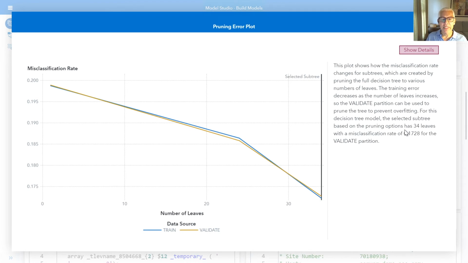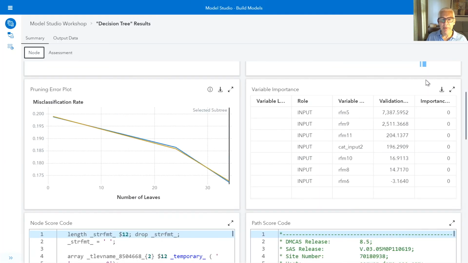And we also have the misclassification rate that's there. That's some great information that lets you see exactly what happened with the model. It's also very easy to interpret as well, I think. Let me close the error pruning plot and close the results from the decision tree.